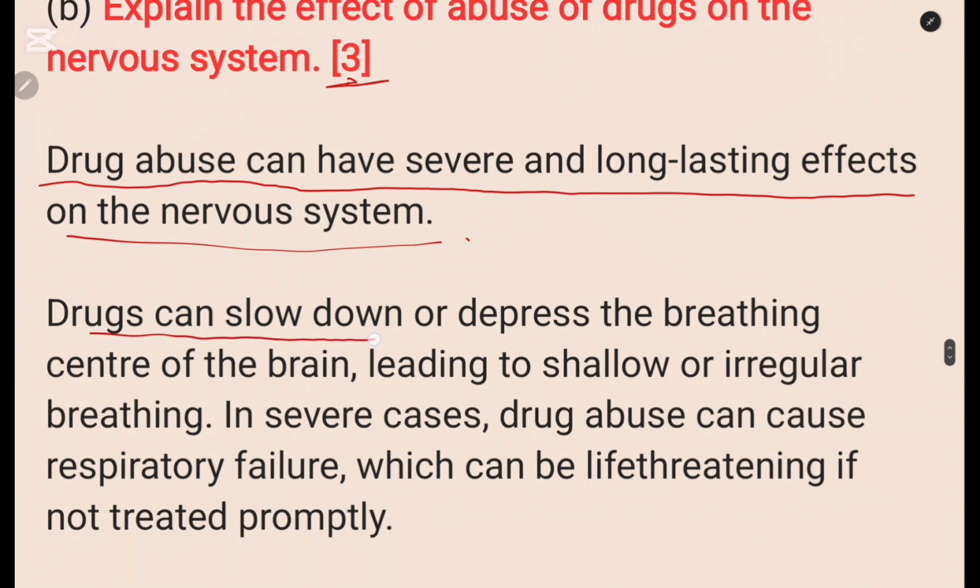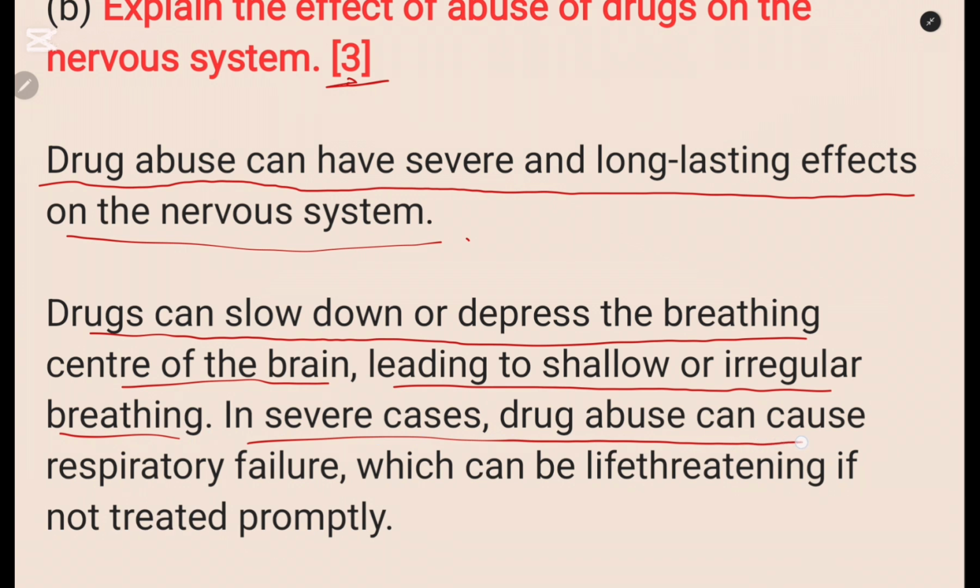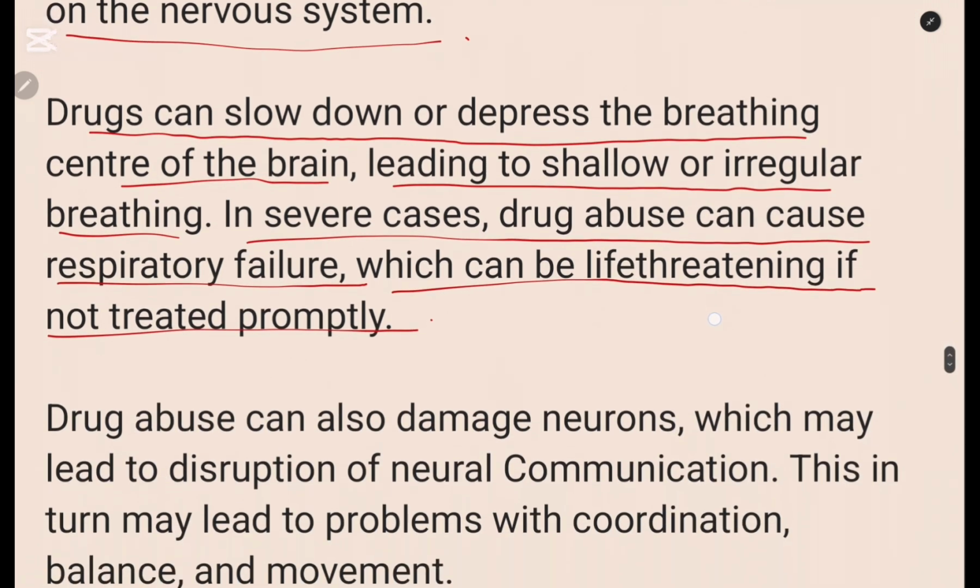Drugs can slow down or depress the breathing center of the brain, leading to shallow or irregular breathing. In severe cases, drug abuse can cause respiratory failure, which can be life-threatening if not treated promptly. So this is one of the effects. So you put it in a paragraph.